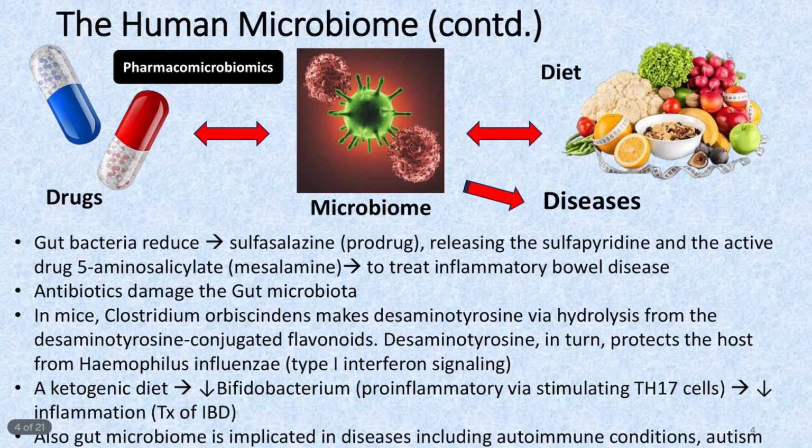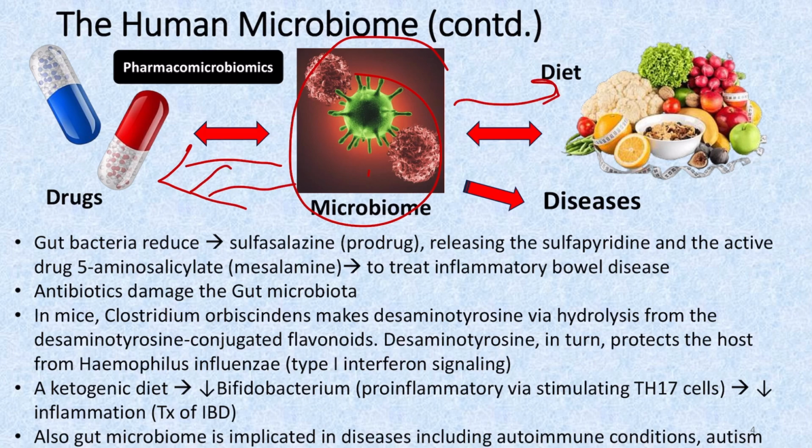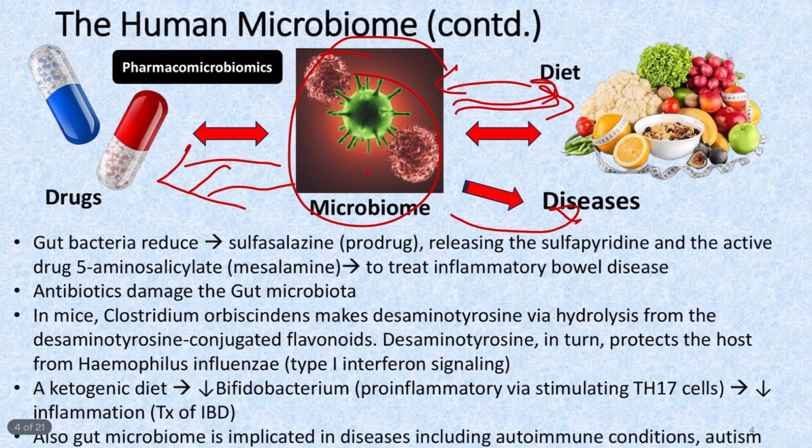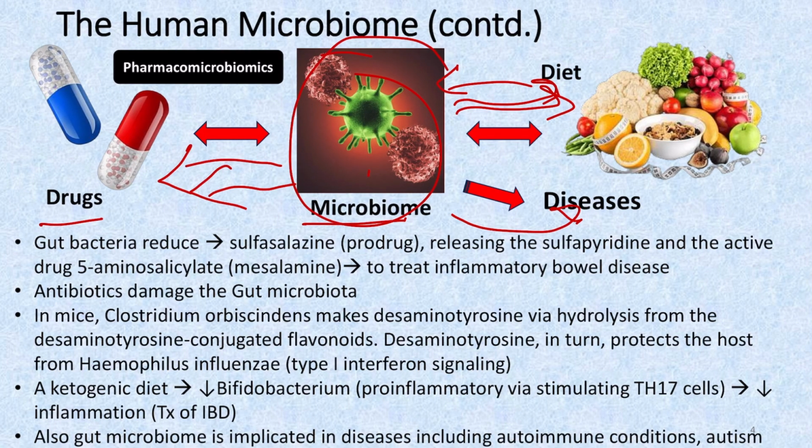Now continuing with the human microbiome, here you can see the microbiome has a bidirectional relationship with the drugs, that is, drugs will act on the microbiome and the microbiome will also act on drugs, and it also has a bidirectional relationship with the diet. So diet influences the microbiome and the microbiome also influences the drug, and this microbiome is implicated in the causation of several diseases. The science which investigates the interaction between the drug and the microbiome is what we call pharmacomicrobiomics, which will be dealt with in the later part of this presentation.